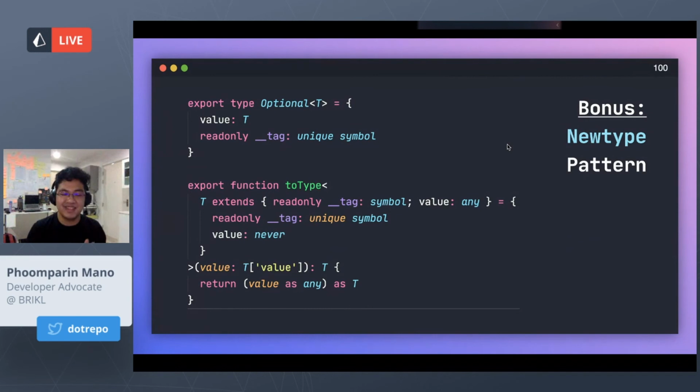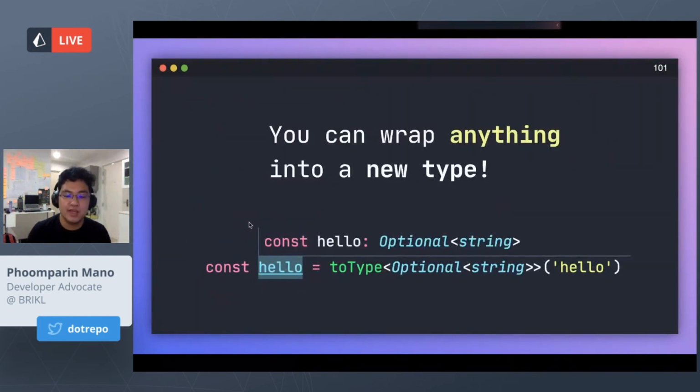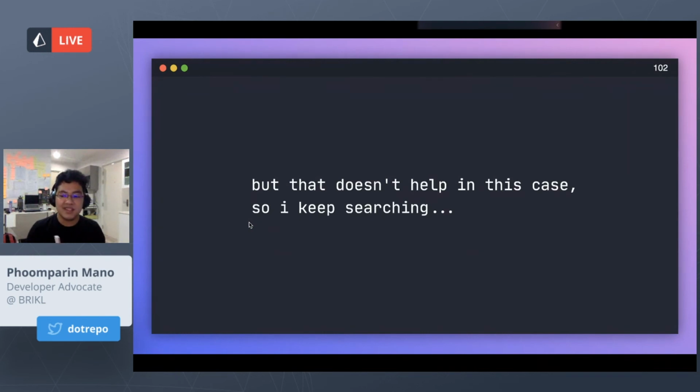And this is just a little bonus I found. By using the new type pattern, which looks like this, you can actually create a new type in which the value itself will still be the scalar. For example, this hello string would still have the values and properties of the string, but it's going to be interpreted as a new type. So you can use conditional types to check for that. Yeah, but that didn't really help in this case, right?